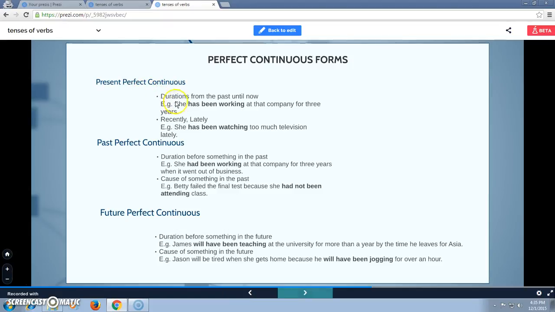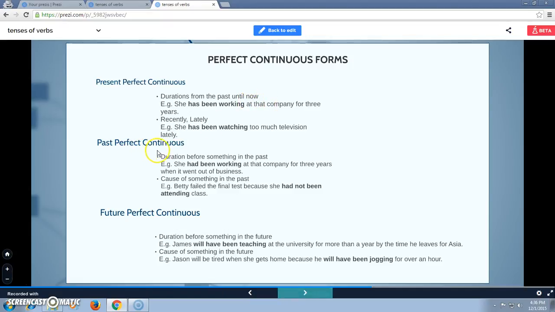Present perfect continuous is used for durations from the past until now, and recently, lately. Example: She has been working at the company for 3 years. Last example: She has been watching too much television lately. So, any idea about present perfect continuous? Give me some examples. Okay.